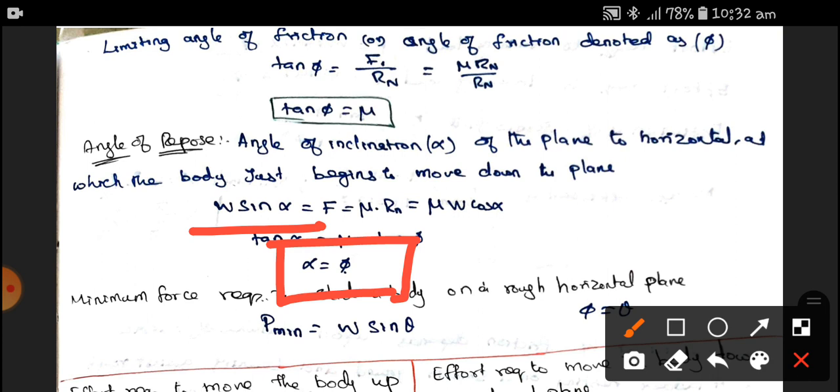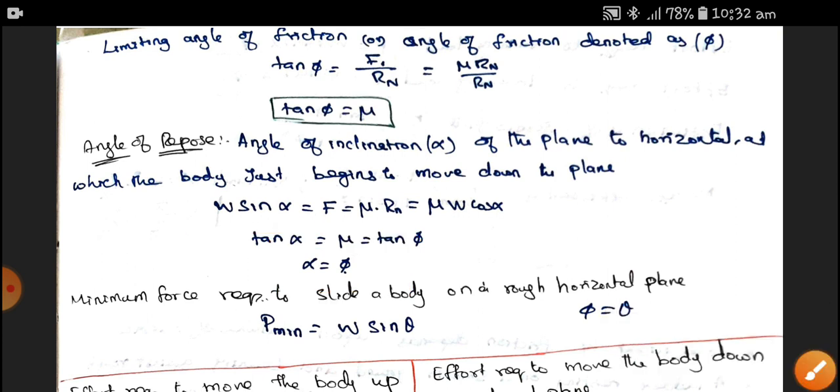Alpha is the angle of inclination, where phi is the angle of friction. If these two are equal, then your body is in stable condition. The minimum force required to slide a body on the rough surface on the plane when phi is equal to theta, we know that P minimum is equal to W sine theta.